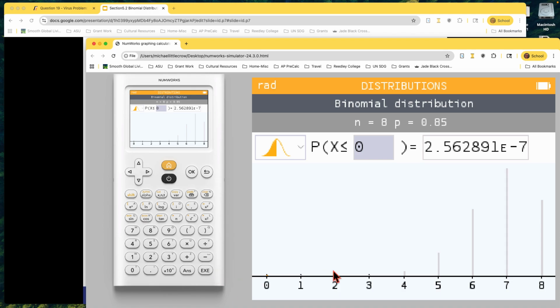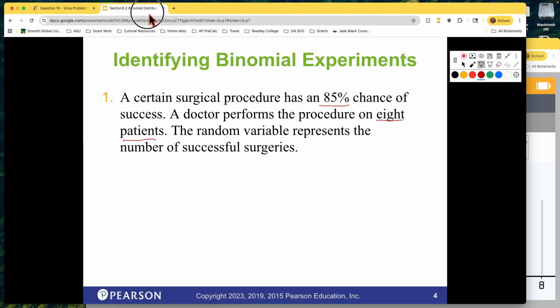And then when we come here, this is the other part of the tool. It gives us a bar chart. And so you see it's weighted over here. 7 has the highest probability of success. But these are individual probabilities, and I'll show you how this tool works once we get to the question. We haven't even got to the question yet, but we'll come back here.